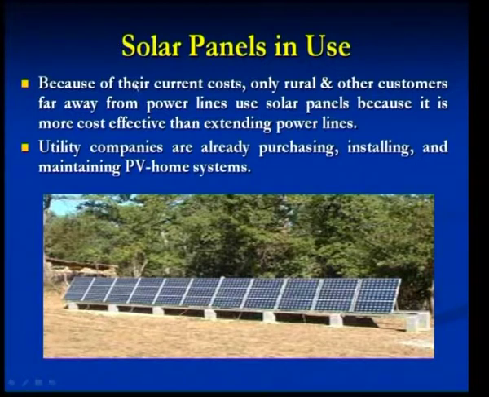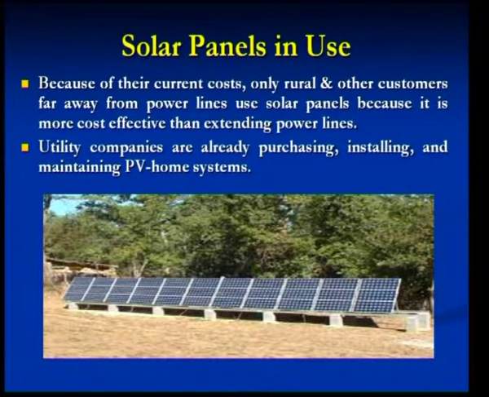And the solar panels which are in use, this is a picture of that. Cost is one particular factor which is denying the complete commercialization of solar energy power.